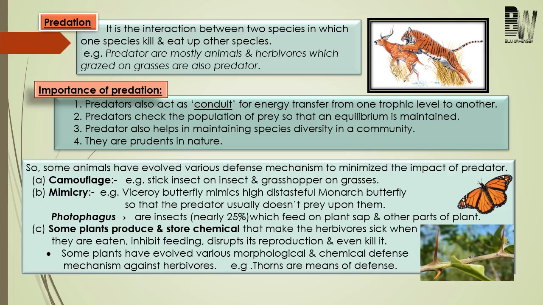Come to the first point. Predators act as a conduit for energy transfer from one trophic level to another trophic level. To understand this, let us take one simple example of a food chain. That is plant, deer, tiger. So deer are also a kind of predator as compared to plant. If there is no deer, then energy from plant cannot be transferred to tiger. Deer act as a channel to transfer energy from plant to tiger. Okay, so this is important number one.